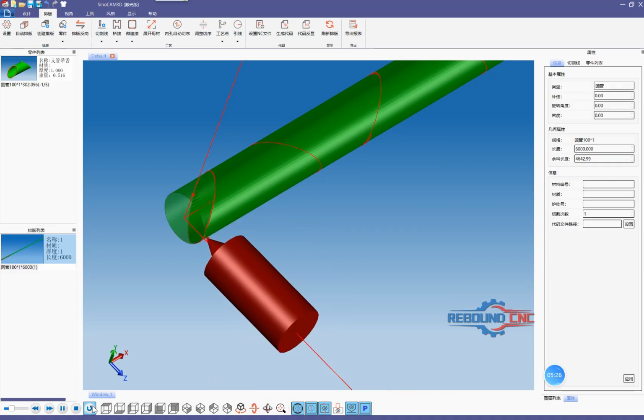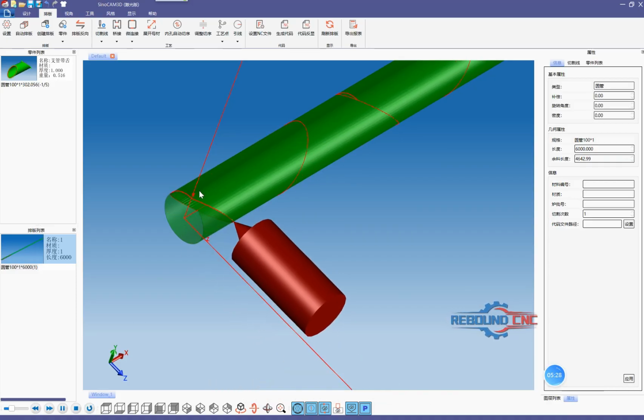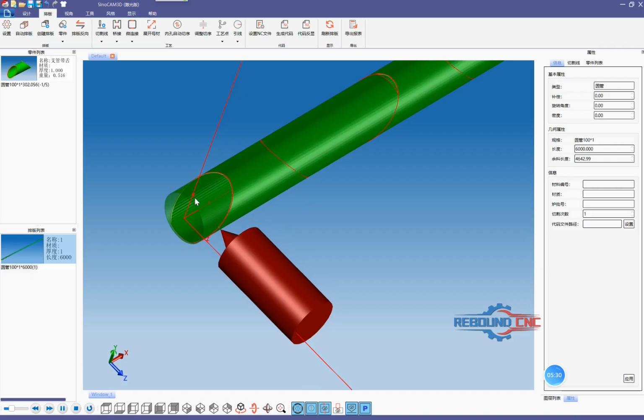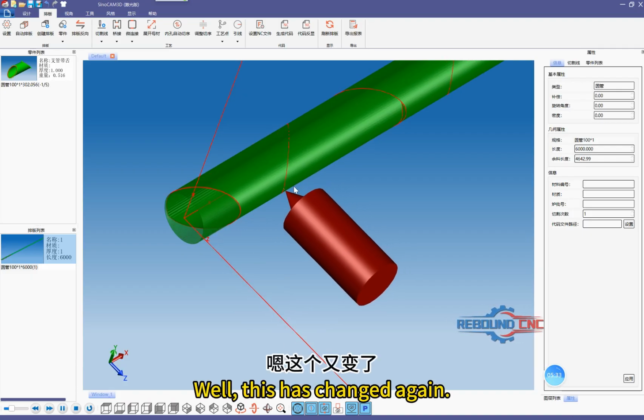Let's look at the first one. It's also at the top. No operation. Well, this has changed again.